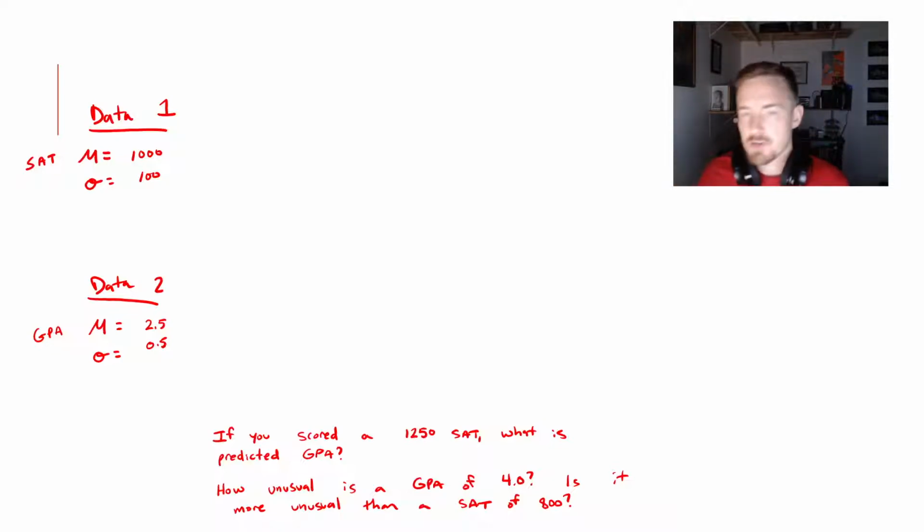So here, I haven't crunched any of these numbers yet. I have no idea what the answers are going to be, but I gave myself 2 goals. Well, technically 3 goals, maybe. So the first question, in case you can't read it, because I know that my handwriting is bad, and you may be watching this on a small screen, the question is, if you scored a 1250 on your SAT, what is your predicted GPA? We're going to say that's question number 1. And question number 2 is, how unusual is a GPA of 4.0? Is it more unusual than an SAT of 800? Okay, so that's a 2-part question.